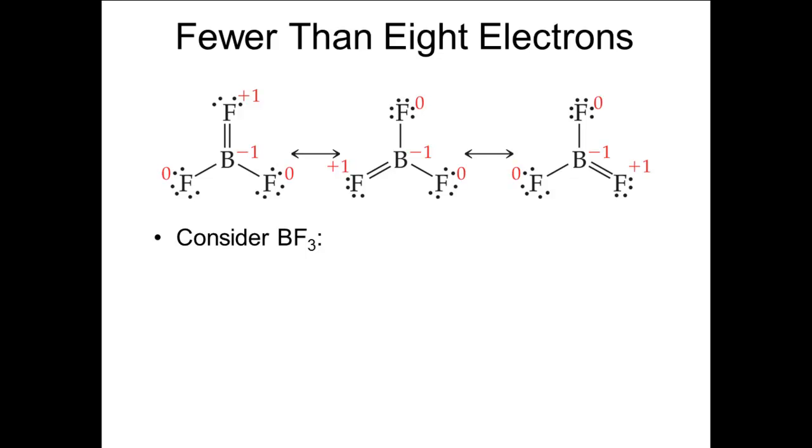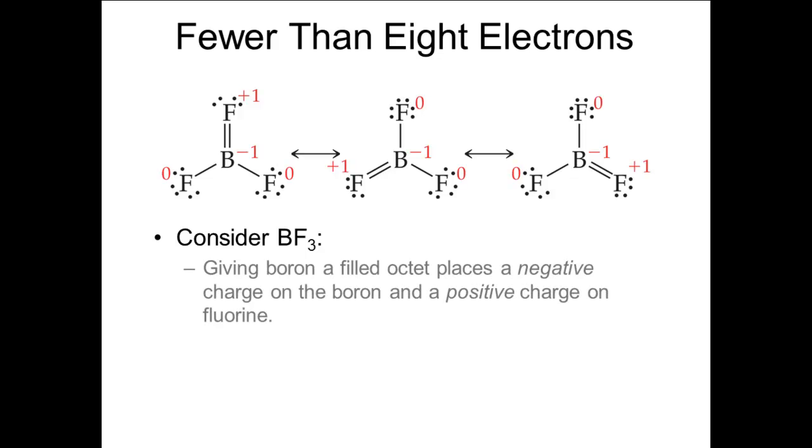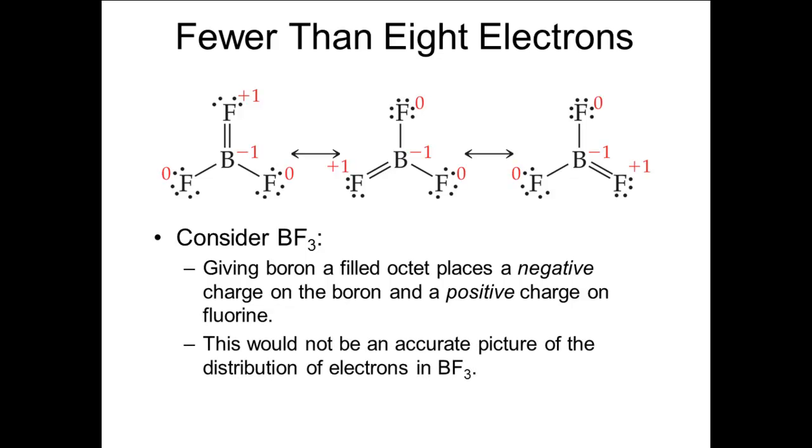However, as the formal charges show, making a double bond to fill boron's octet would give the fluorine a positive formal charge. This certainly would not correspond to reality, since fluorine is the most electronegative element known, and so much more electronegative than boron that it is hard to imagine that the electrons would spend time around the boron rather than the fluorine.